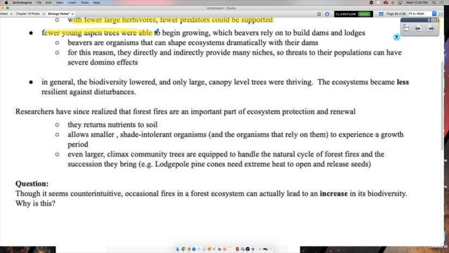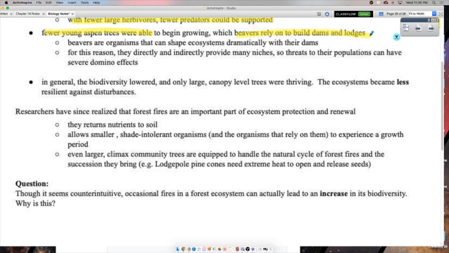Now, if all you have is a bunch of old big trees that hog all the sunlight, how are these new young aspen trees supposed to pop up, right? They're hogging their time in the sunlight. They're not giving way to the natural cycle that normally fires would put a refresh button on the succession and say, okay, time for some younger trees to grow, okay? Give the new guys a chance. So beavers rely on them to build lodges and dams.